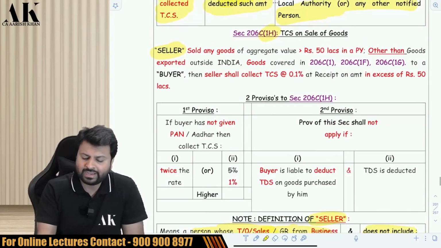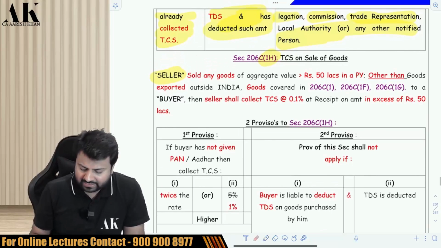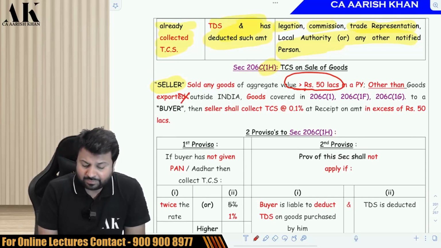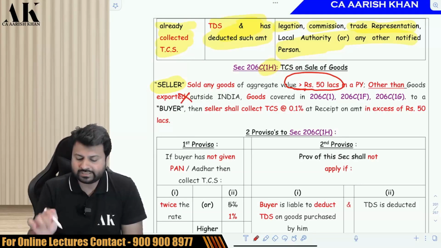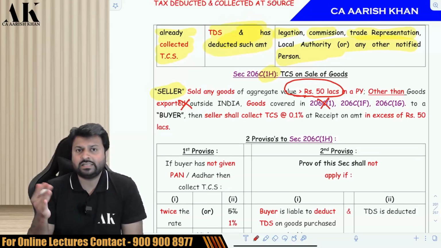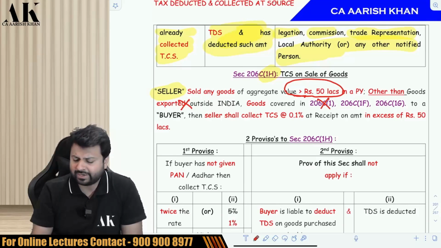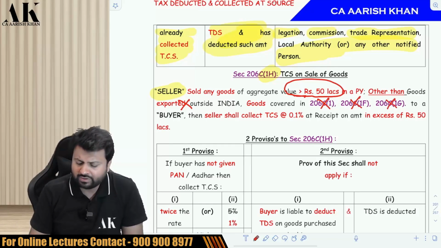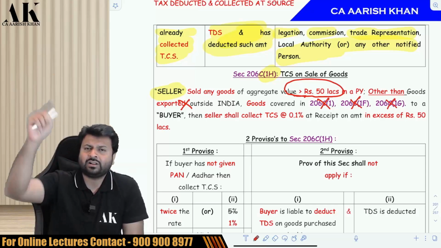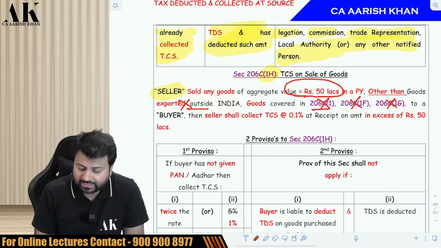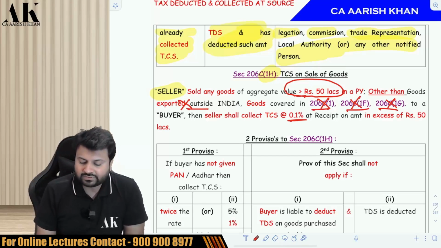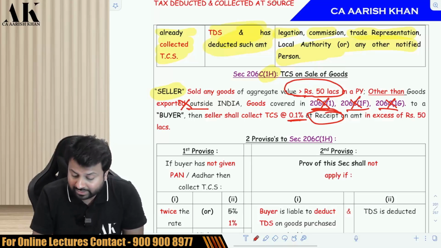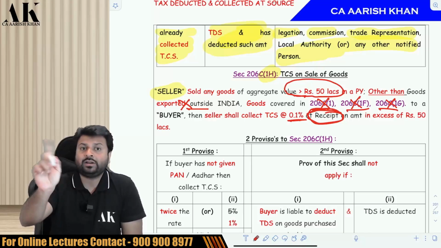So I have defined buyer, I have defined seller. Now if the seller is selling goods of greater than 50 lakh rupees in a previous year, other than exported goods, on exported goods he will not collect TCS. He will not collect TCS under 206C1, that is alcohol etc., because for that there is a separate section. He will not collect TCS on 206C1F because for that there is a separate section. He will not collect TCS on 206C1G because for that also there is a separate section. So apart from these 4 items, he has to collect TCS at the rate of 0.1%, but here on receipt basis, not on debit basis. Here on receipt basis, he has to collect TCS, not on debit or receipt, whichever is earlier.